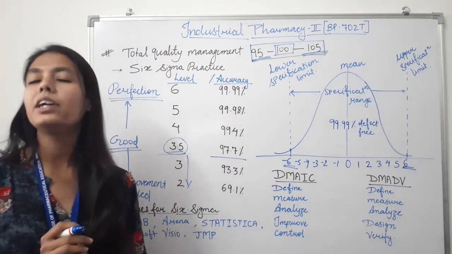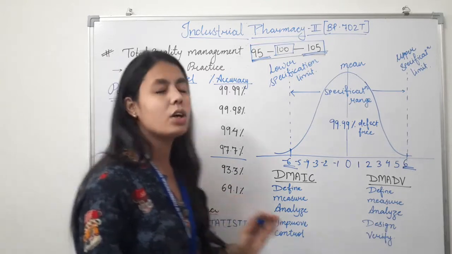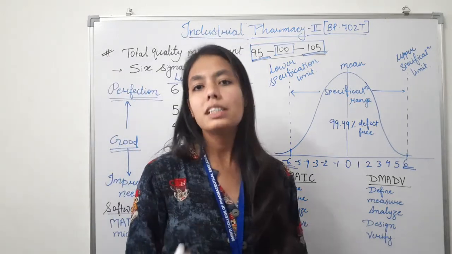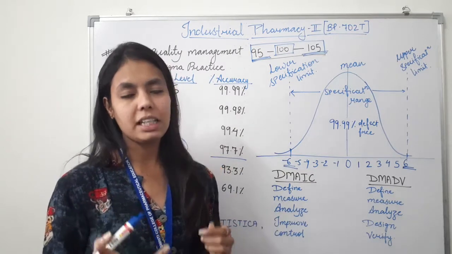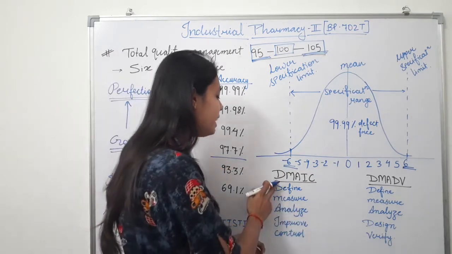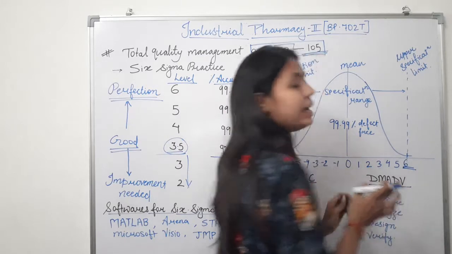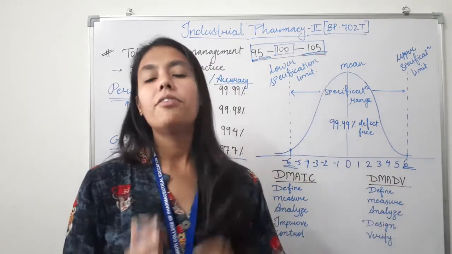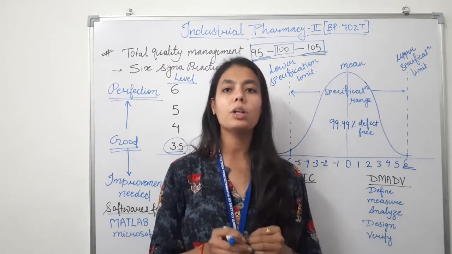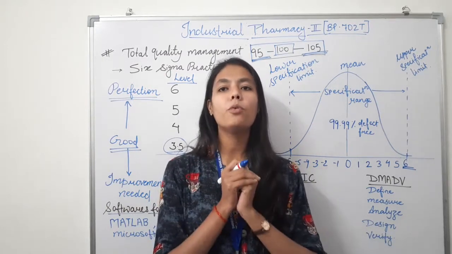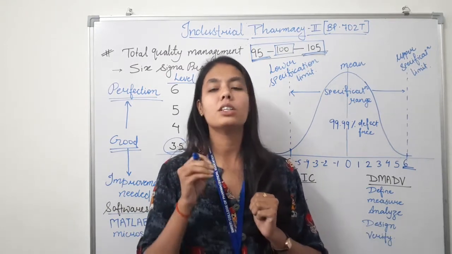Apart from that, if we talk about the methodologies used to achieve Six Sigma, Six Sigma projects follow two basic methodologies, that is DMAIC and DMADV. First, DMAIC is used for projects aimed at improving an existing business process.